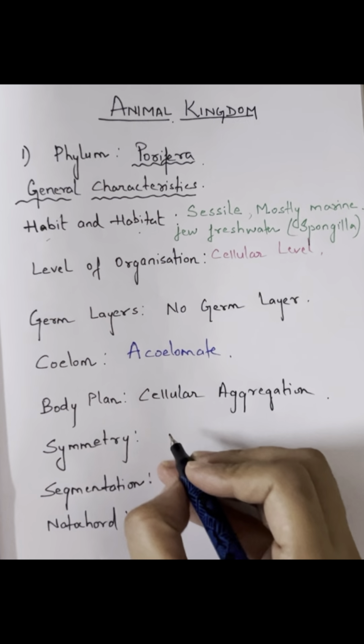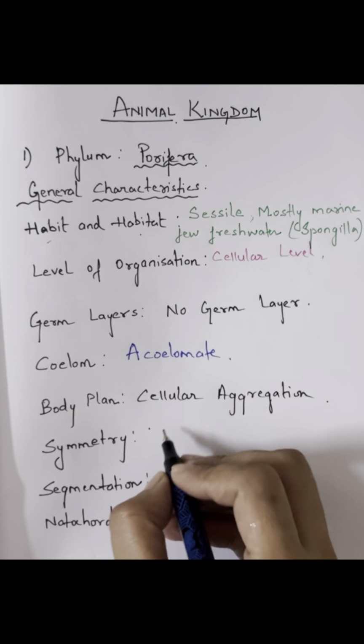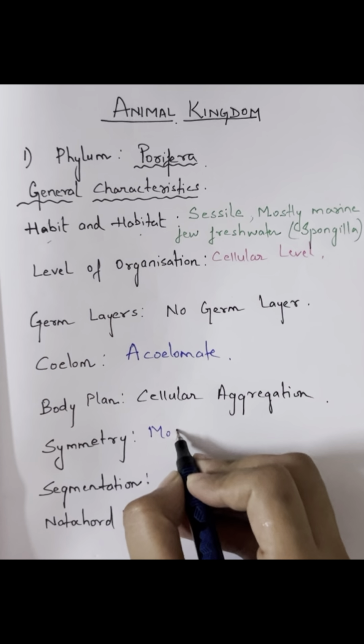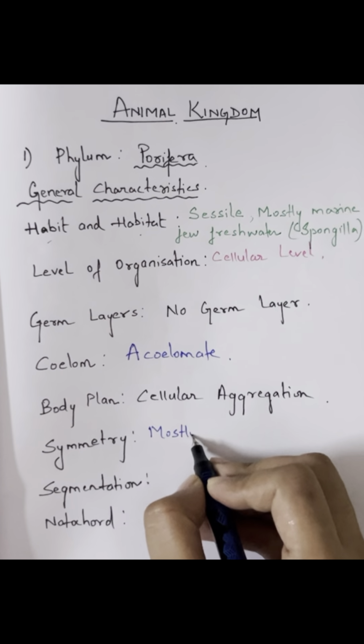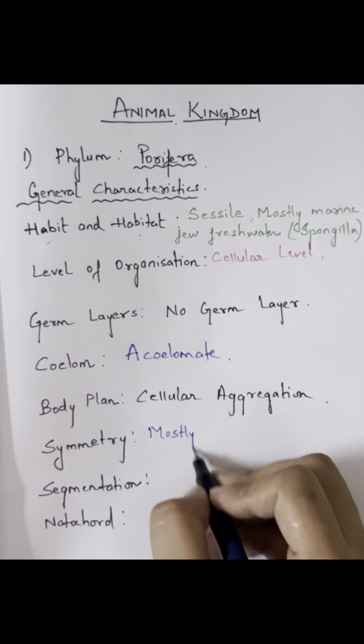Okay, now talking about the symmetry. So they are asymmetrical. They don't have radial or bilateral symmetry, but few of them you will find with radial symmetry. But most of them are asymmetrical. But still I'm mentioning here few radial symmetry. Now, talking about the segmentation, whether the body is divided or not, there is no segmentation and no notochord is found in them.